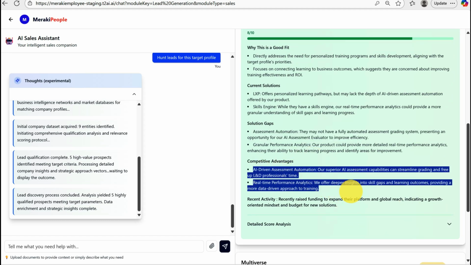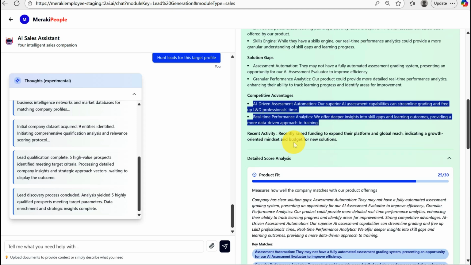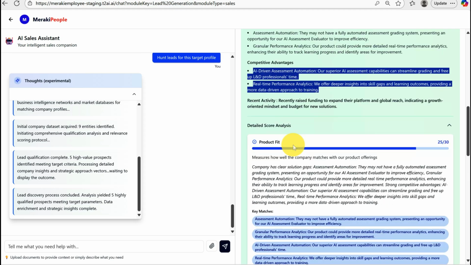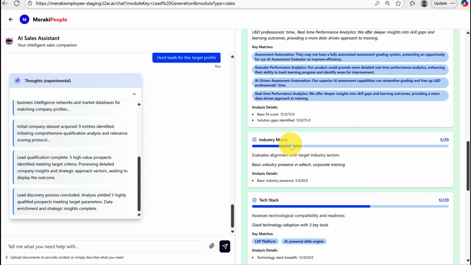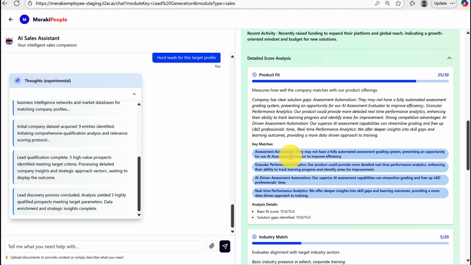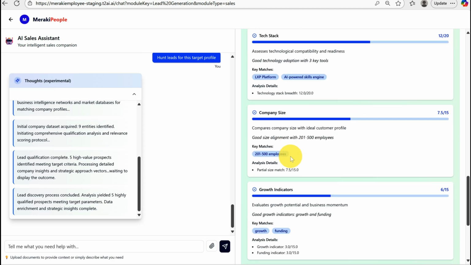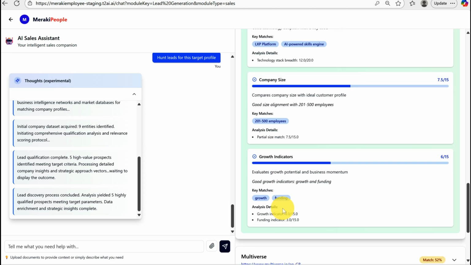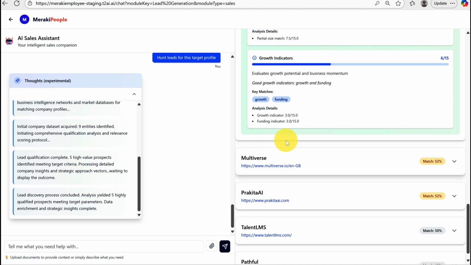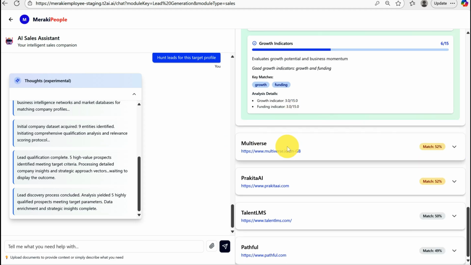So these are the competitive advantages, and a detailed analysis, if you want to see, is also given: the industry match, the product fit match, the company size, and the growth indicators. This is actually a 6 on 15 growth indicator because there is funding and then there's growth. So it has taken into account all of those, right? Similarly, there are leads called Multiverse, Prakrita AI, Talent LMS, and Pathful, which is less than 52, so of course the color coding is different. So this is how a lead